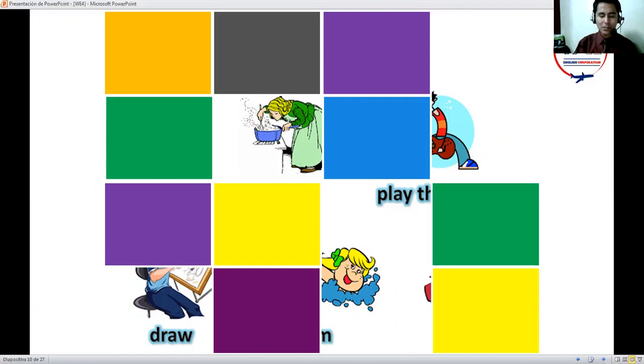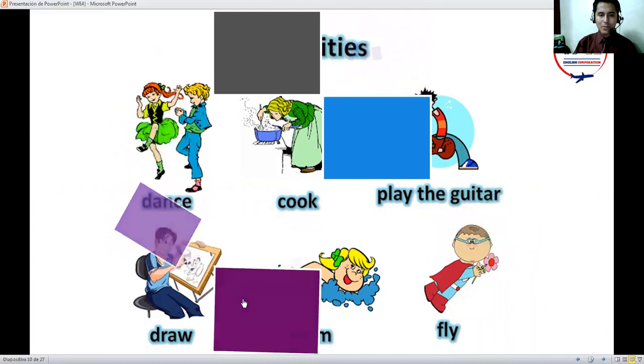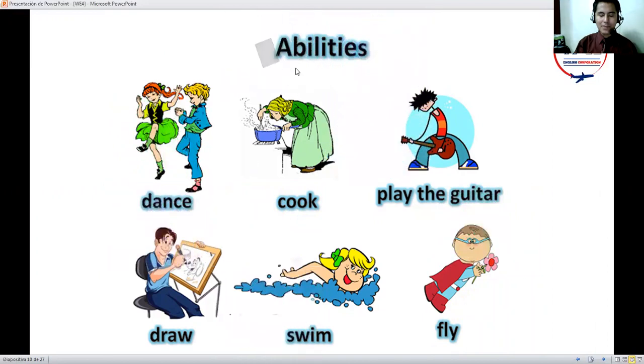For example, in this part, we have the verb draw, play. Now in this part, maybe you can tell me what it is. Here we have yellow, green, purple, light blue, and gray. These are abilities. When we talk about abilities, they are things that we can do.